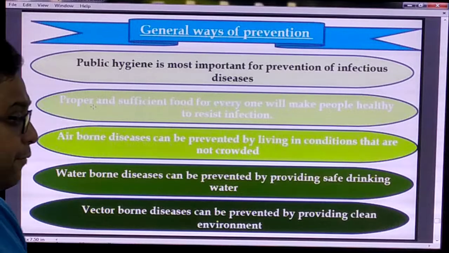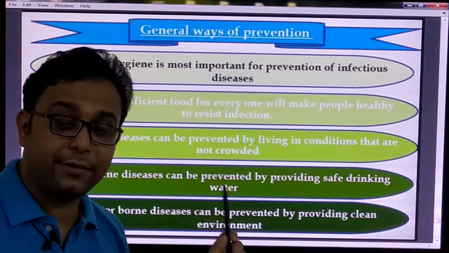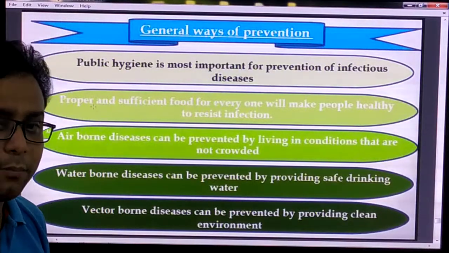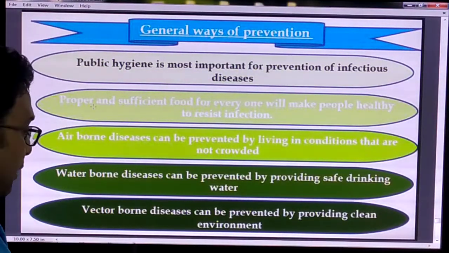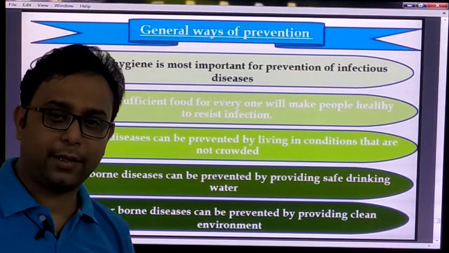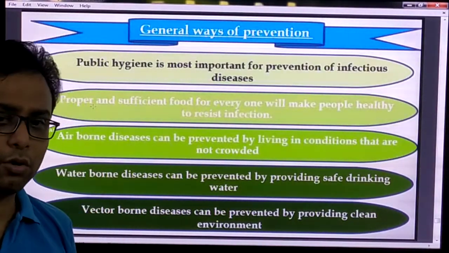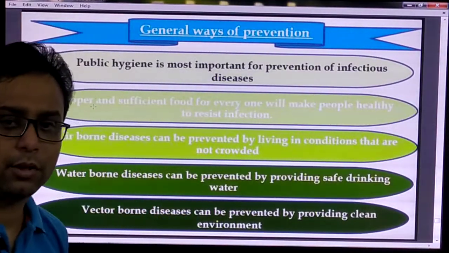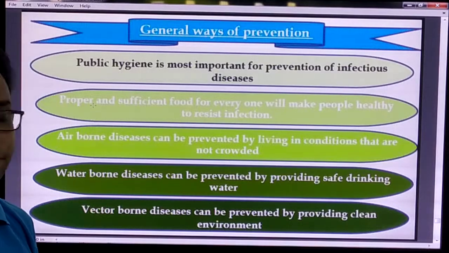Waterborne disease can be prevented by providing safe drinking water. If you boil the drinking water, waterborne disease does not spread. Vector-borne disease can be prevented by providing a clean environment. If mosquitoes do not grow, malaria will also not spread so greatly.